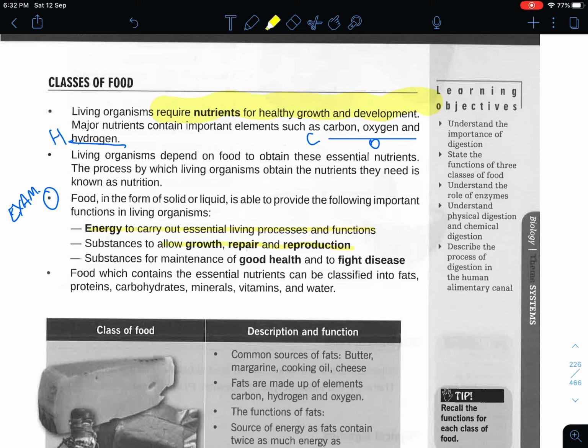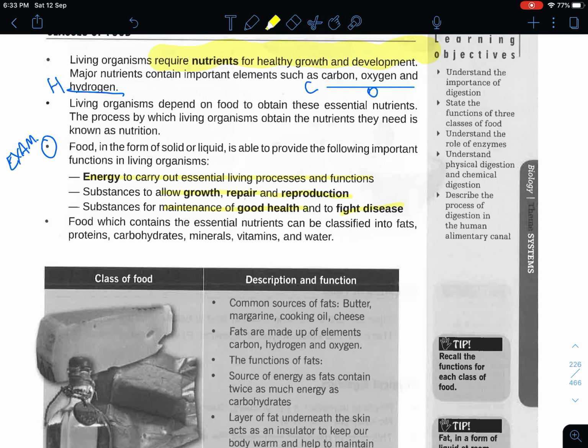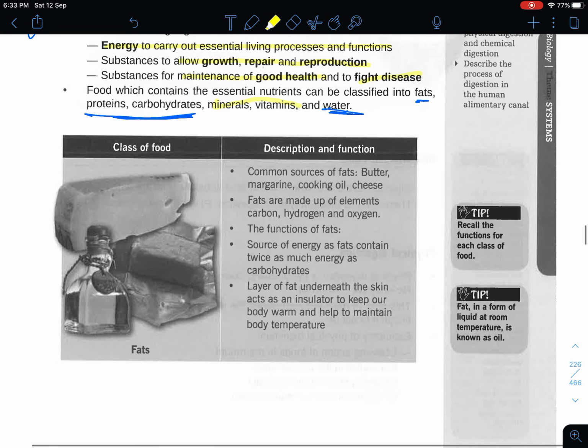Sometimes some of these substances can also be used to maintain good health and to help fight infection or diseases. There are many classifications of nutrients, but the main ones we'll be talking about are fats, proteins, carbohydrates. These are the key ones that usually come up for exams, and of course water. When we look at minerals and vitamins, we don't really see much of a change being tested. So I will just need you to spend time to understand more on fats, proteins, carbohydrates, and water. So let's look into it.